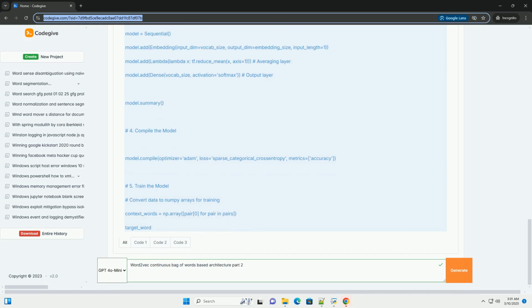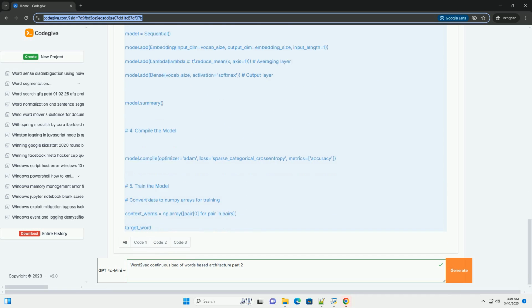Creating a vocabulary. Create a set, or list, of all unique words in the corpus. Word-to-index and index-to-word mappings. Create dictionaries that map each word to a unique integer index and vice versa. These are essential for representing words as numerical data for the model.